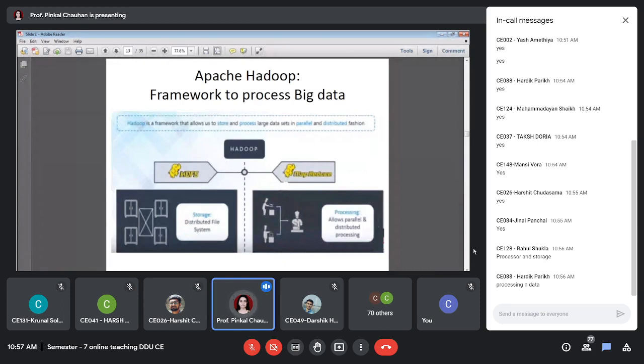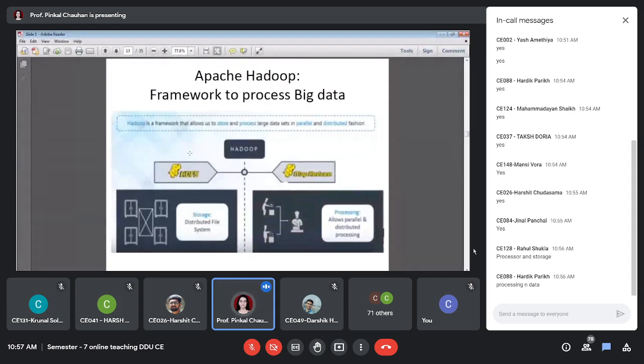Processing and storage, exactly. Right? Similarly, Hadoop also has its own processing framework and its own storage as well. So here you can see this elephant is the icon for Hadoop, right?